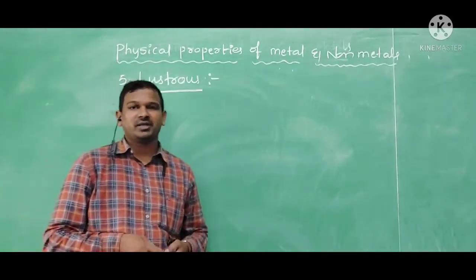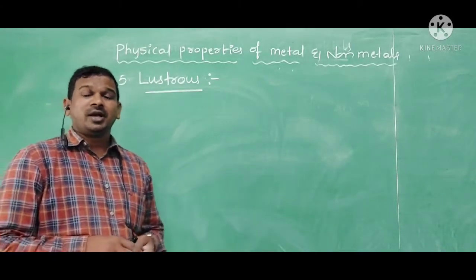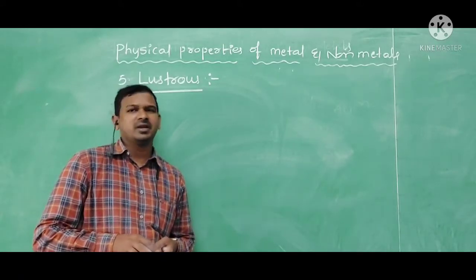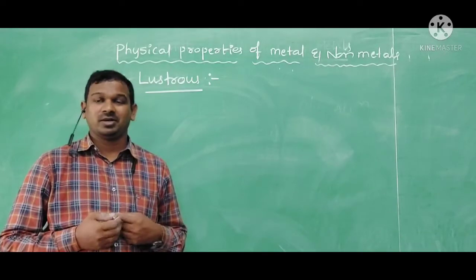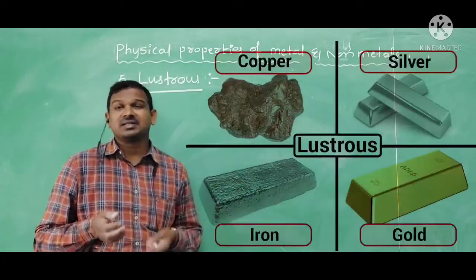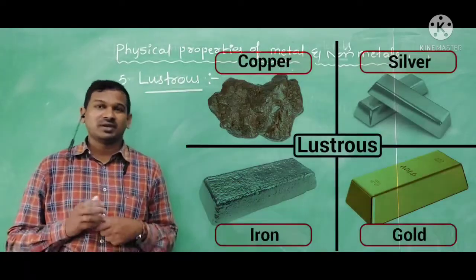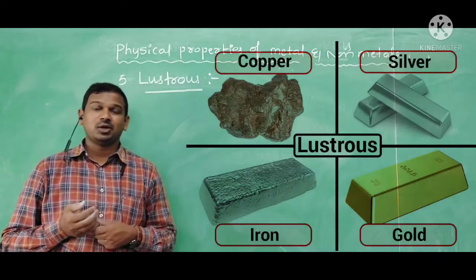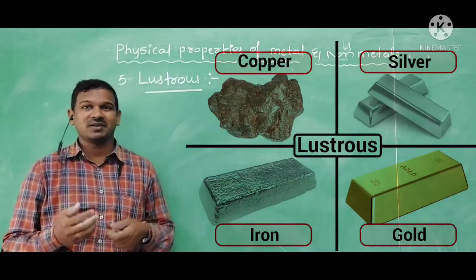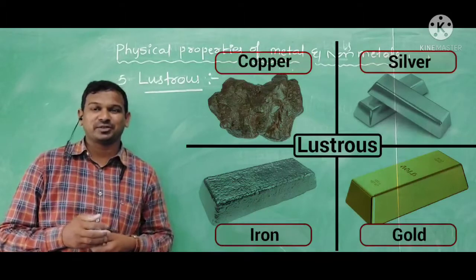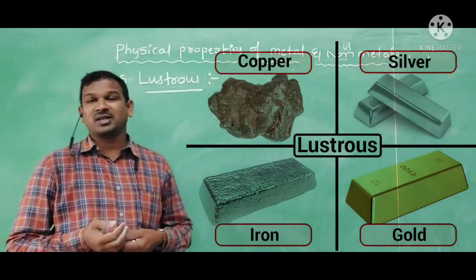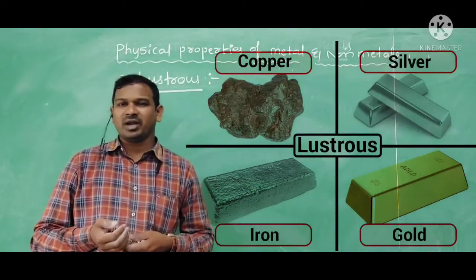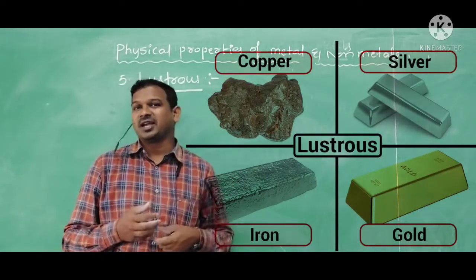The fifth property is lustrous. In our daily life we observe many materials. Some look dull, some look very shiny. For example, the vessels and utensils we use in our daily life look very shiny. We can even see our faces in them. And if you observe gold ornaments and silver ornaments, whatever ornaments you are wearing, they are very shiny in nature.